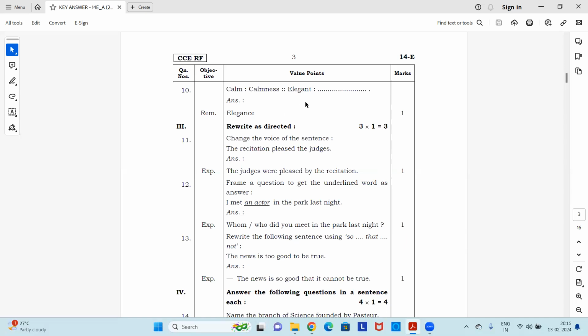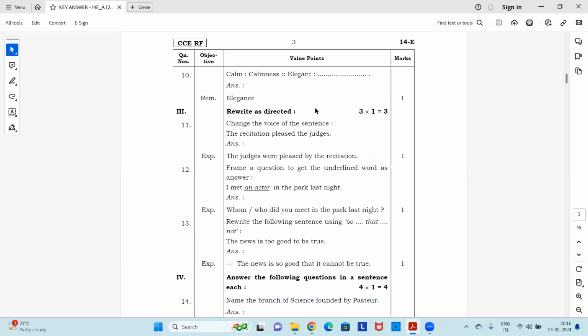So how are you going to get to know what answers you have to write? You have to check the first pair. What is written? What is the relation between these two words? In the same way you have to write the answer for the second pair also. Okay, let's quickly move to the third main.